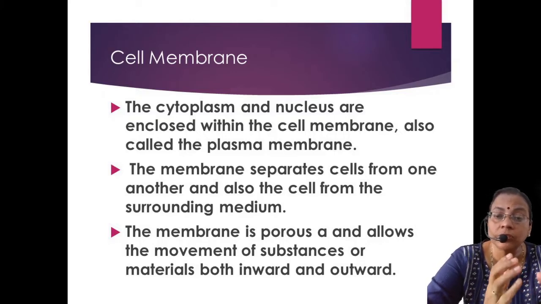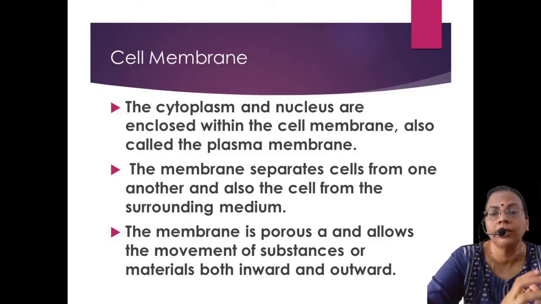Boundary of what? It encloses, within the cell, a jelly-like substance called cytoplasm. And within the cytoplasm, near the centermost region, there is another round body called the nucleus. It is spherical in shape, and so the cytoplasm and the nucleus are well protected by the cell membrane. The cell membrane is also called the plasma membrane.